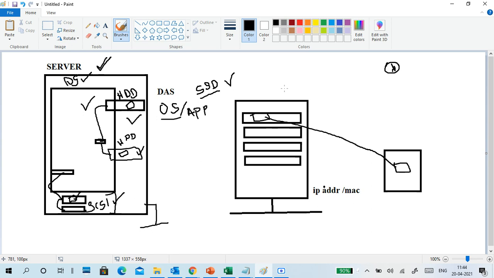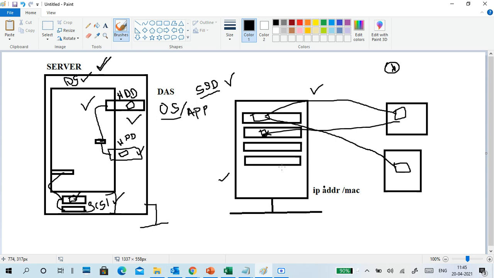The storage is in this box and we can access it from anywhere. So if you have multiple clients, those clients can access the data from here. Maybe the same data, or maybe they will access the storage in different places. So what is the advantage of it? First, it is a centralized one.